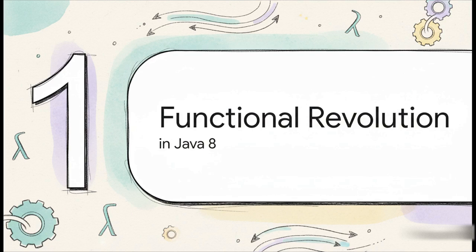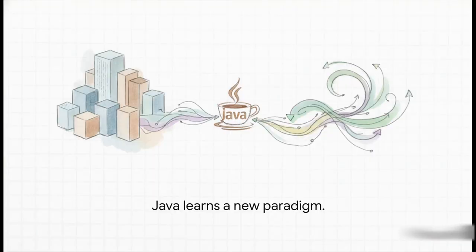But calling it just an update doesn't really do it justice. It was a full-blown revolution. It brought a completely new way of thinking about and writing code into the Java world, taking a big cue from a different programming style. Essentially, Java, which had forever been this super strict object-oriented language, learned to speak a new language: functional programming. And what did that mean for developers like us? It meant we could suddenly write code that was way cleaner, way more concise, and honestly, a lot more powerful.